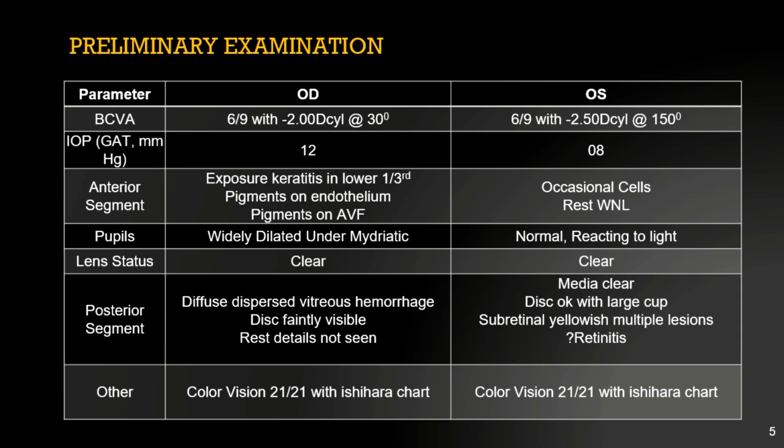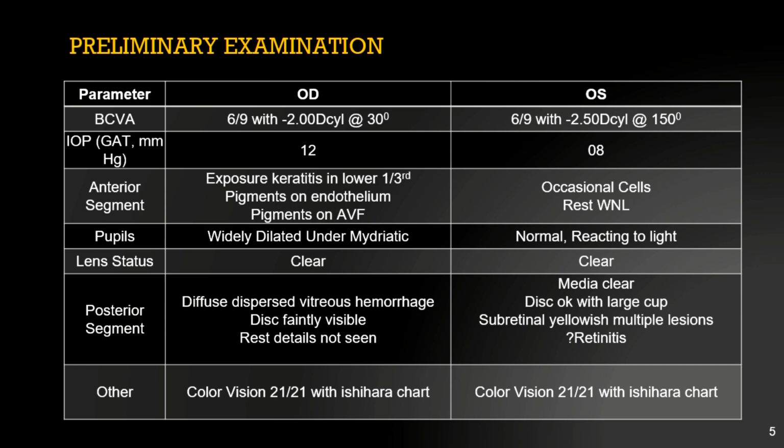On preliminary examination, both eye best corrected visual acuity was 6/9. Intraocular pressure was normal. Anterior segment in the right eye showed some exposure keratitis, some pigments on the endothelium and in the anterior vitreous phase also. Left eye had occasional anterior segment cells. Pupil in the right eye was dilated under mydriatic. He was already on some topicals at that time, and left eye was normal.